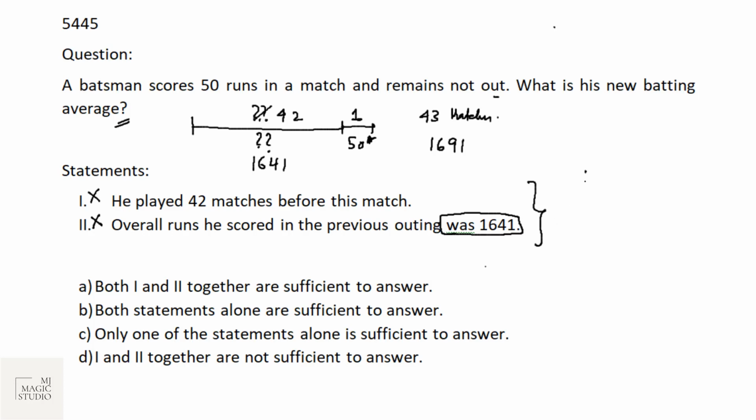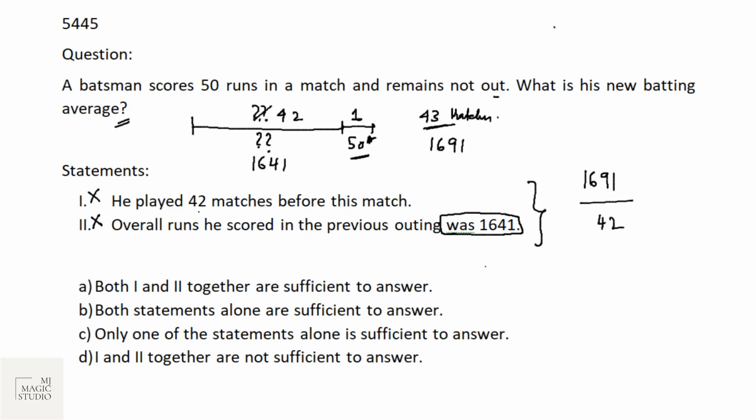But if I combine both the statements, I know that the total score is 1691 and total matches played is 43. So how to find the new batting average? We know that this is 50 not out. So we should be dividing by 42, because generally to find the average, we divide by the number of matches in which he is out.